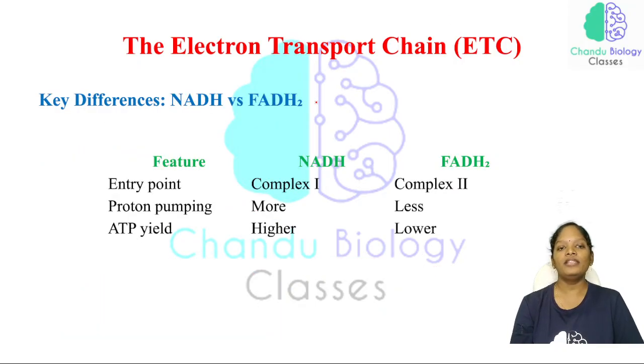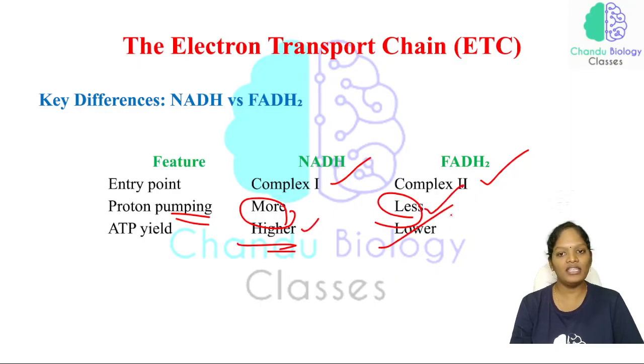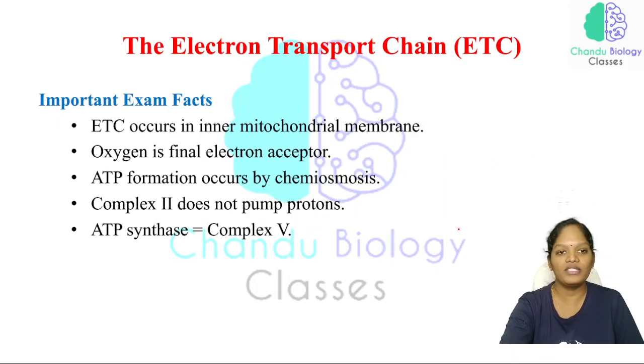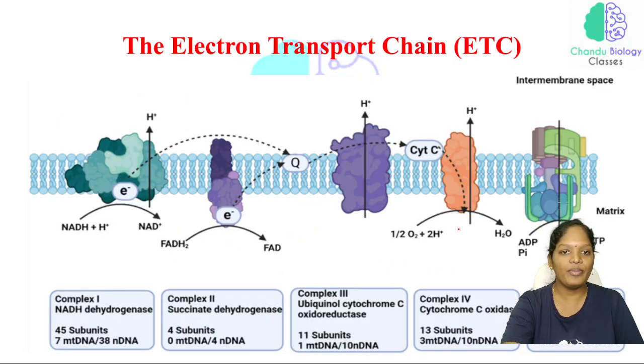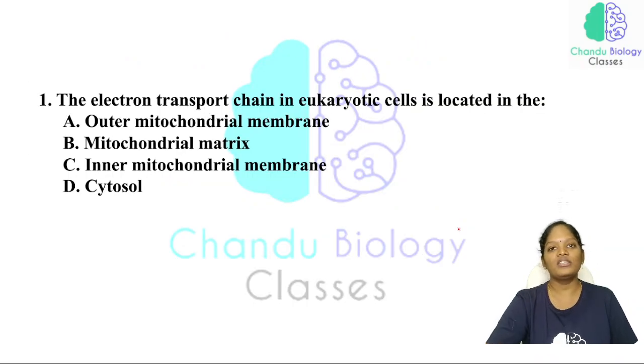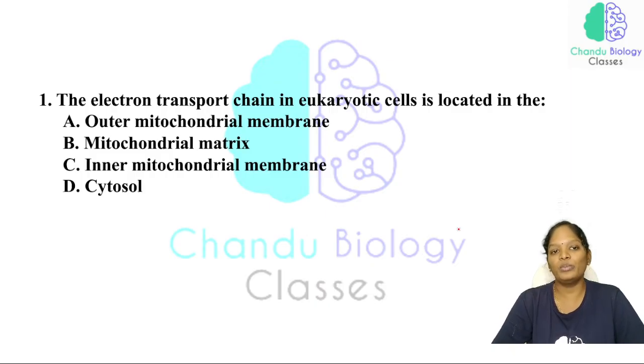Now, what are the most important differences between NADH and FADH₂? NADH enters at complex 1, FADH₂ at complex 2, and proton pumping will be more in NADH and less in FADH₂. ATP yield will be higher in NADH and lower in FADH₂. This is a glimpse of it. For your understanding, I will add another important picture. So that's all about cellular respiration, and the entire biochemistry has been completed with this question.